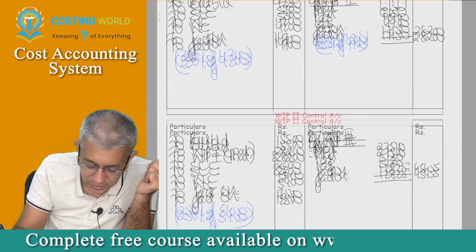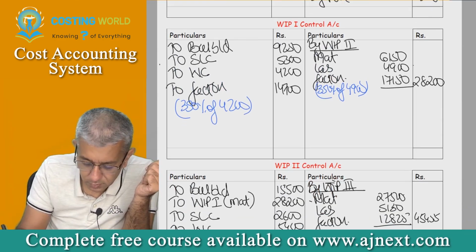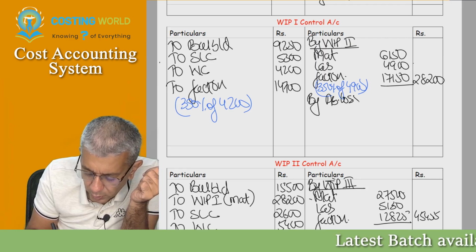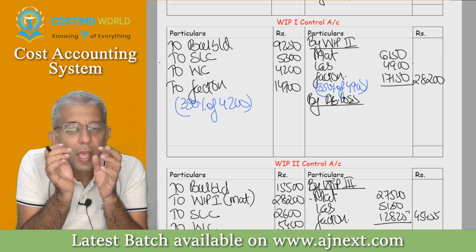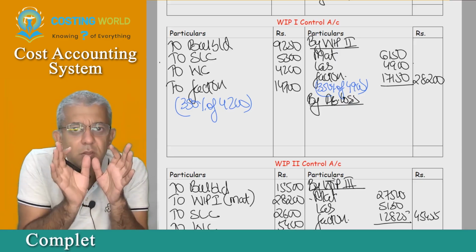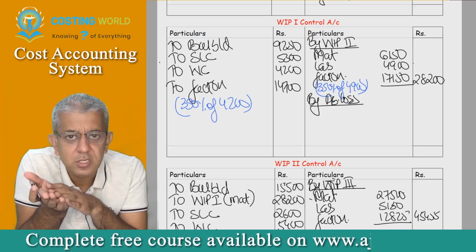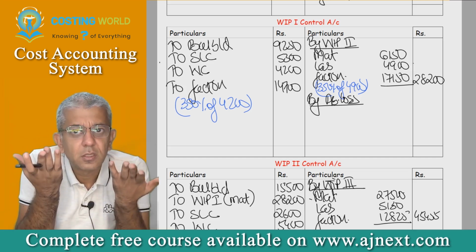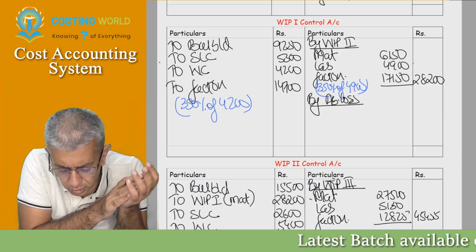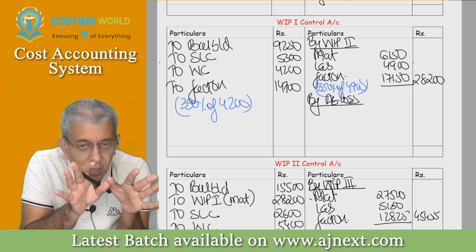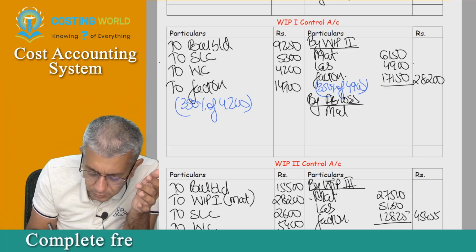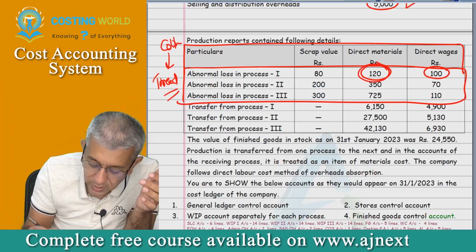So do one thing. Come over to your process 1 account and write down over here, by abnormal loss. Now, abnormal loss is a loss that the company will bear. These are the losses that happen due to our mistake. Our mistake means our workers' mistake. They are part of us, no? So, in process 1, whatever losses had happened, that had material of how many rupees here? 120.